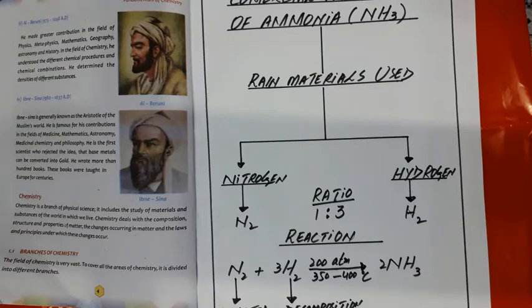It means in this process in which ammonia is produced on a commercial scale, we get 100% production and there is no byproduct produced during this industry. That's why this industry is the most famous industry for the production of ammonia, and this process is known as Haber's process because it was introduced by the chemist Haber.